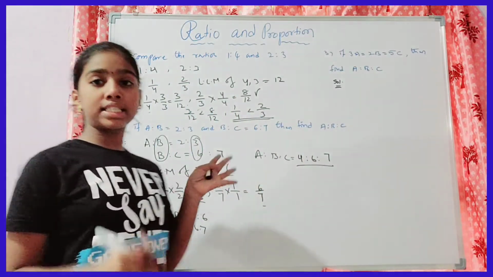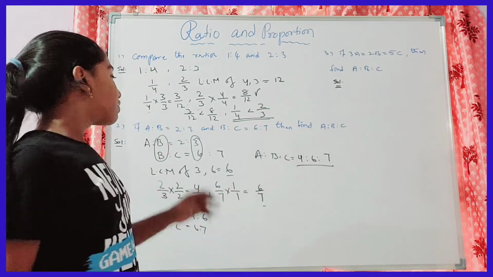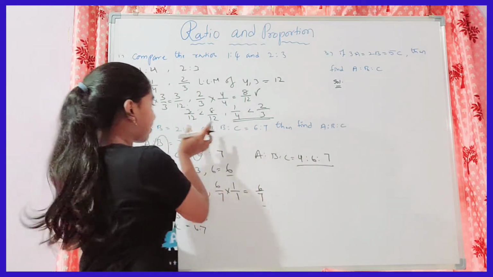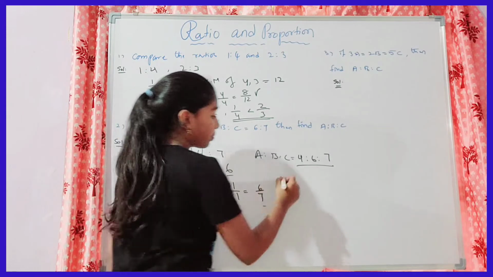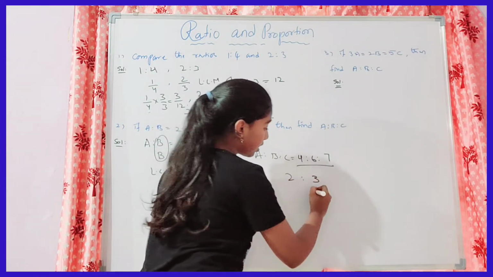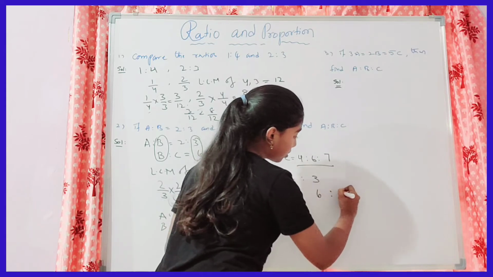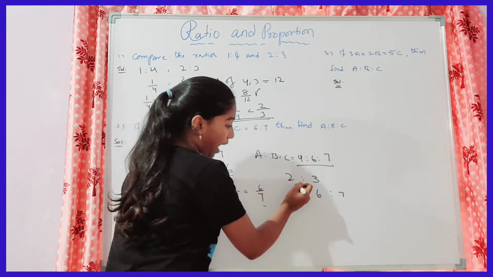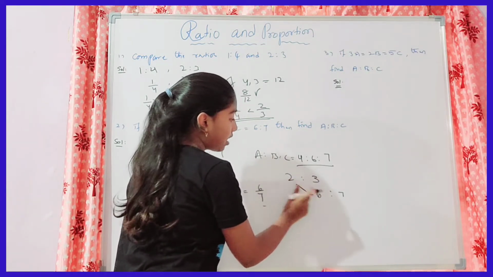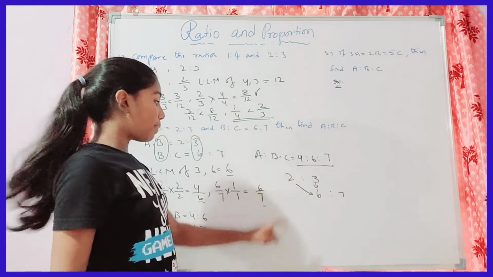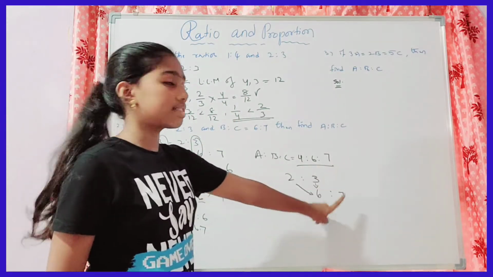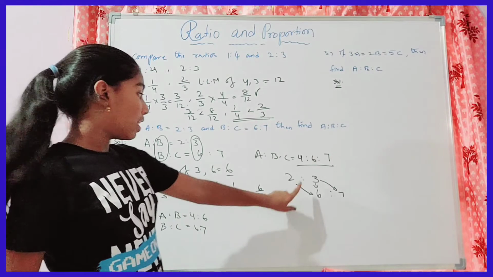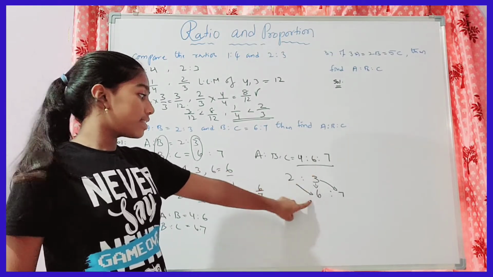Okay, if this method is difficult, then we have a small trick to find the value. Just write the values which are given: 2 is to 3 and 6 is to 7. Write them in this form. Now multiply 2 and 6, 3 and 6, and 3 and 7. We have to multiply those like this.